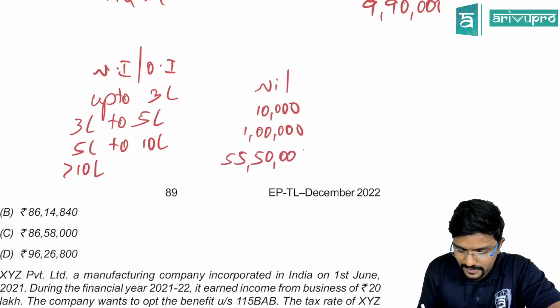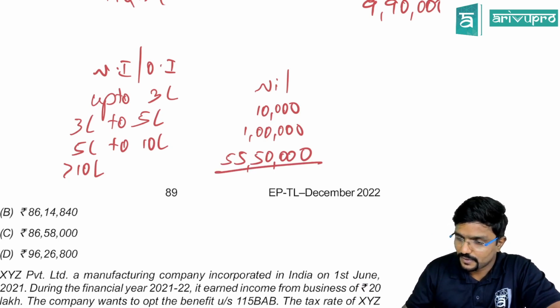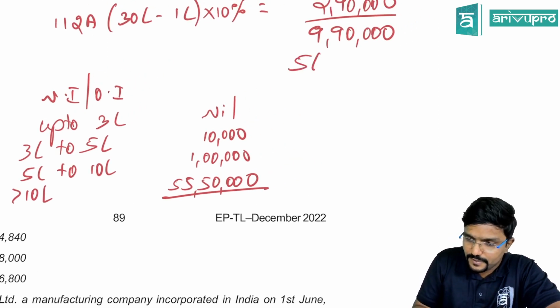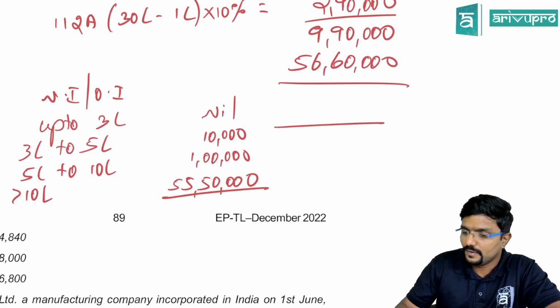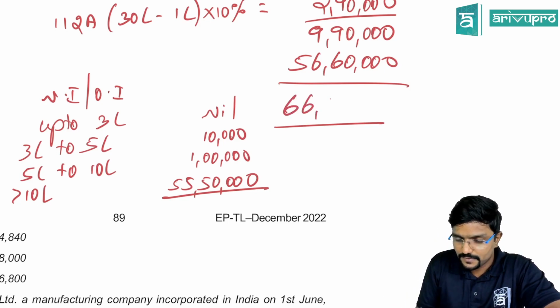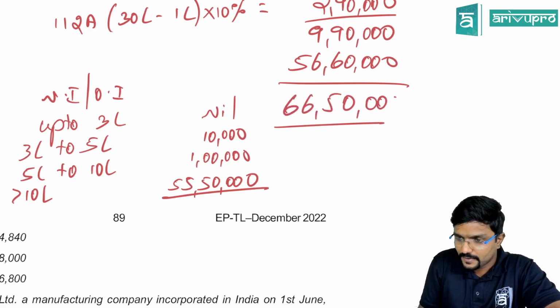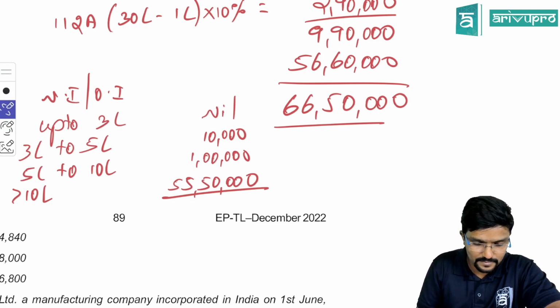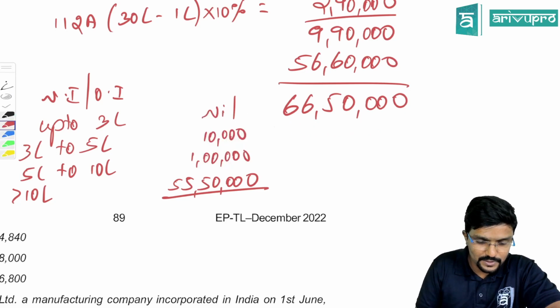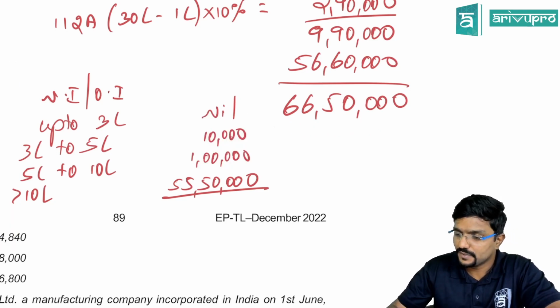55 lakh 50,000. So the total comes to 56 lakh 60,000, plus 9 lakh 90,000, which comes to 66 lakh 50,000, plus 25% surcharge.